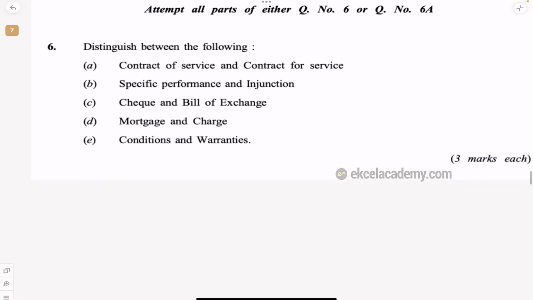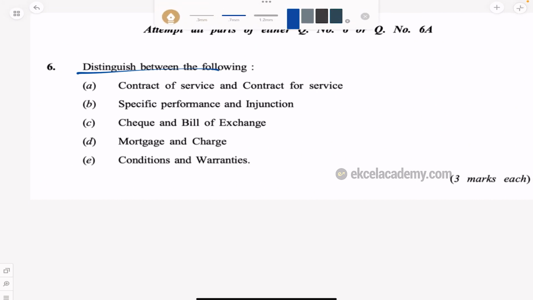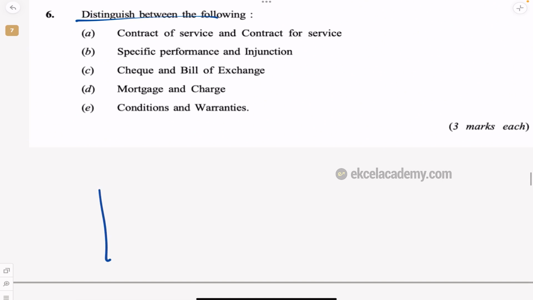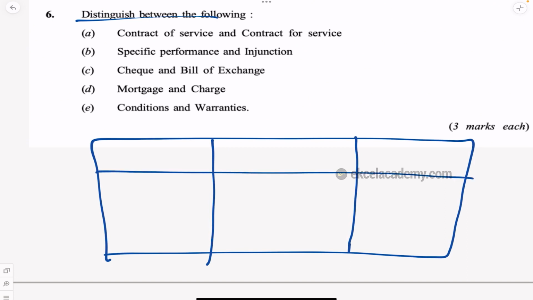Then you have the next question, distinguish between. So how do you read distinguish between questions? It is nothing very difficult, but please remember whenever there is distinguish between, please go for 3 columns. Okay? Actually 4 columns, serial number if you want to call it a column. So if you see here, what is the point of difference? How is it different? Then topic A and topic B. Okay?